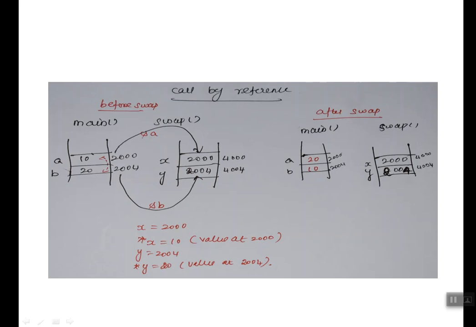No, it is not possible to swap the address. So we are going to access the value from the address. What is x? 2000. How to access the value from 2000? Star x. What is star x? Value at 2000. And y means 2004. How to access the value from the address y? That is star y, and star y is the value at 2004.